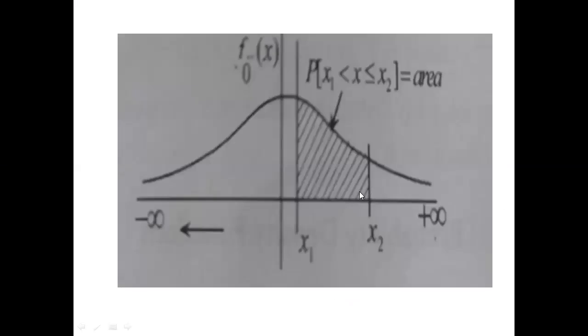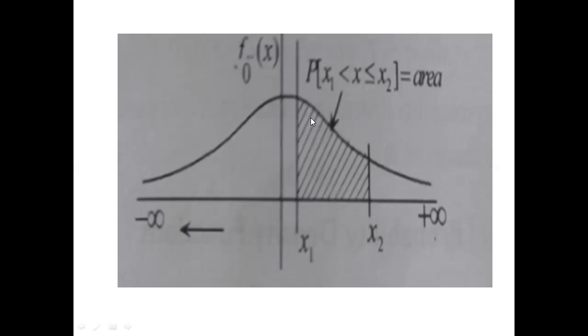If we draw the plot for the fourth property, on the x-axis we are taking the events. This event is x1 and this event is x2. We draw the lines at x1 and x2. This is a plot for the density function.